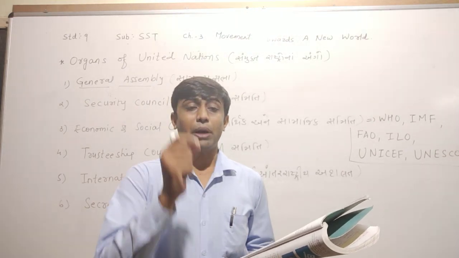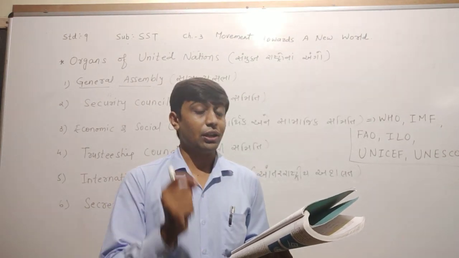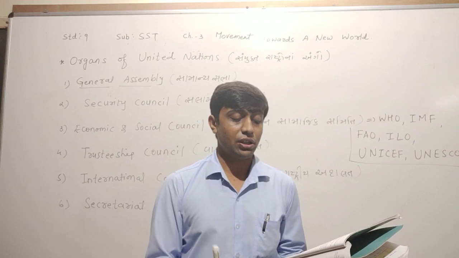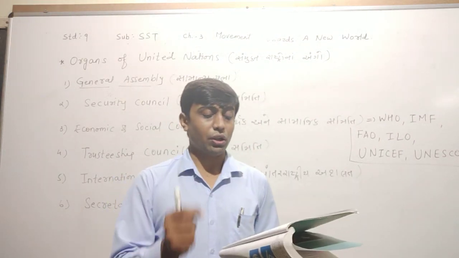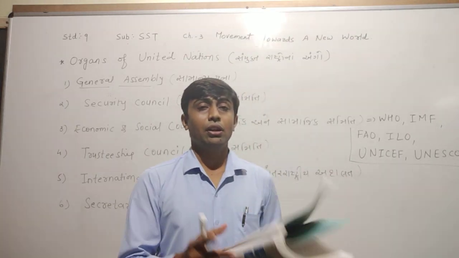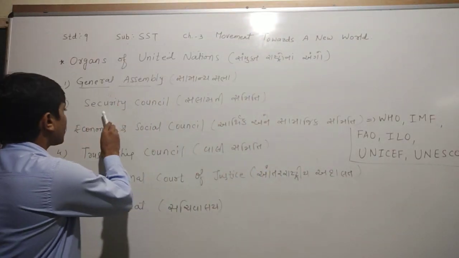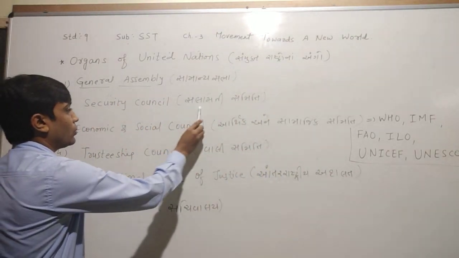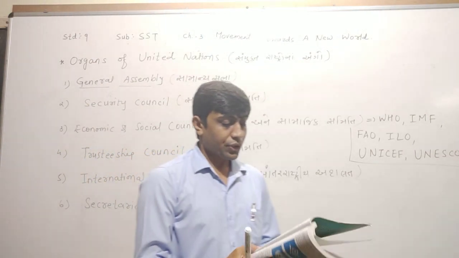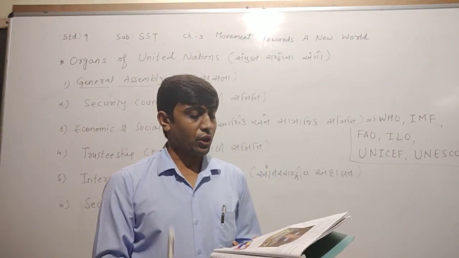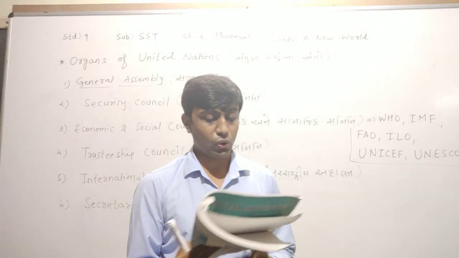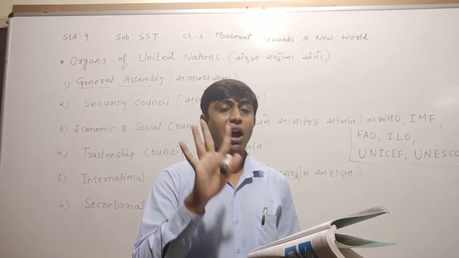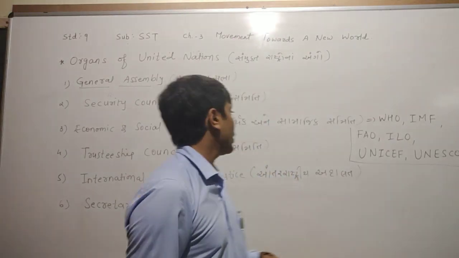Decisions are taken by a 2/3 majority in general matters. Now, second one they have given about the Security Council. Security Council means Salamati Samiti. This is the most important organ of the United Nations. There are 5 permanent members in the Security Council.